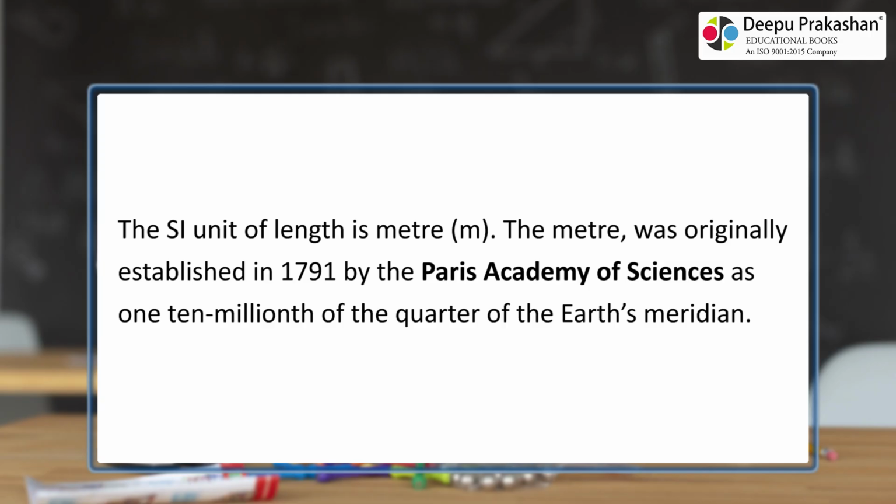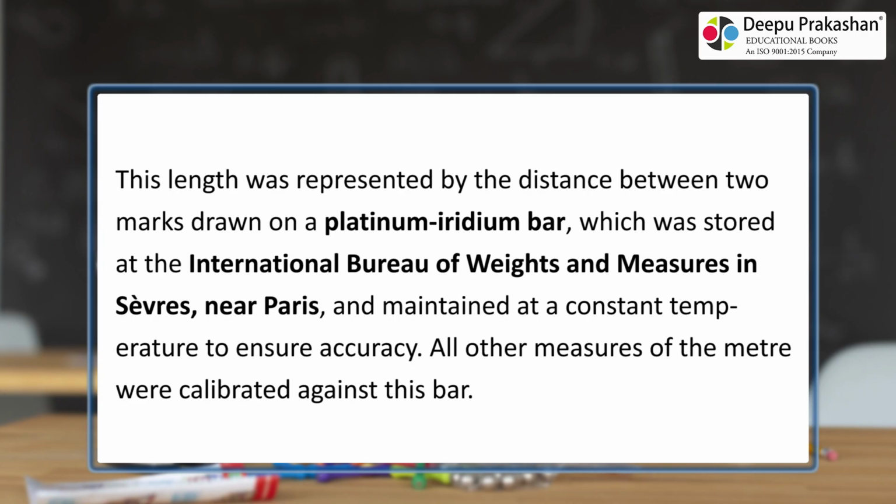Earth's meridian. This length was represented by the distance between two marks drawn on a platinum iridium bar, which was stored at the International Bureau of Weights and Measures in Sèvres, near Paris, and maintained at a constant temperature to ensure accuracy. All other measures of the meter were calibrated against this bar.